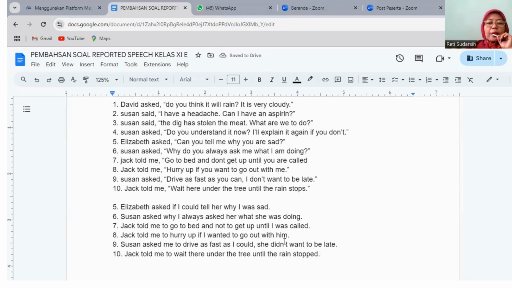From the discussion that we have done here, it can be concluded that if the sentence is in simple present, change the verb into simple past. If the sentence is in past tense, change the verb into past perfect. And when the sentence is imperative, you use the conjunction "to". And when the sentence is a prohibition, you use the conjunction "not to".